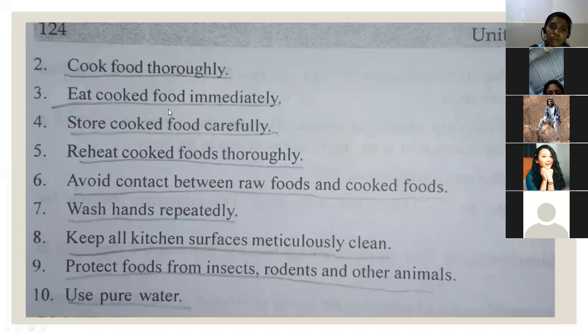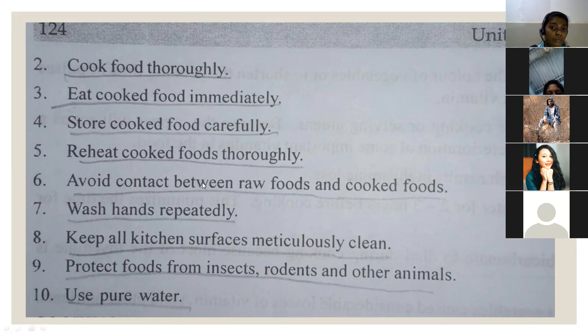And eat cooked food immediately. Whatever food is cooked, we need to eat it while it is hot. And store cooked food carefully. Wherever we store the remaining food, it should be stored very carefully. That is one golden rule. And reheat cooked foods thoroughly. Whenever we are going to eat the stored food, we need to reheat it, so that whatever microbes are there which transmit diseases will be killed.